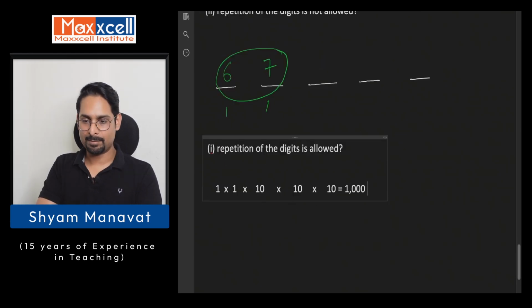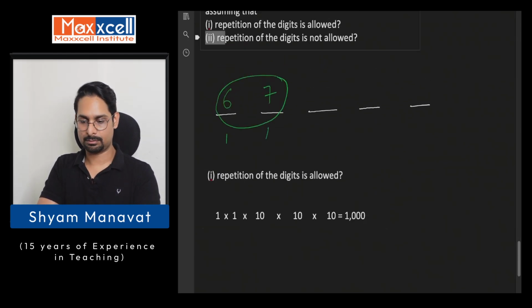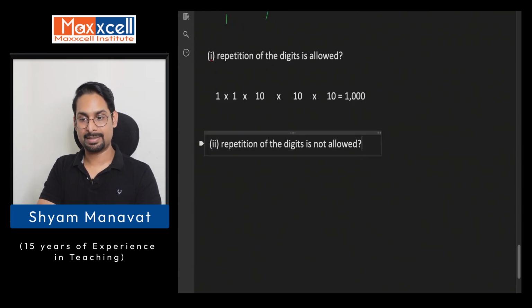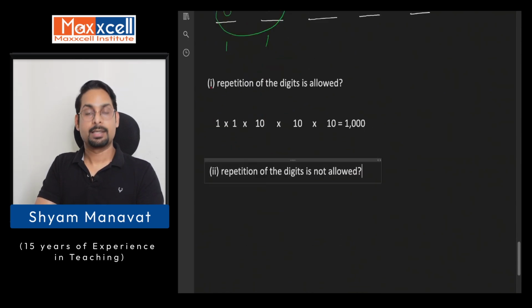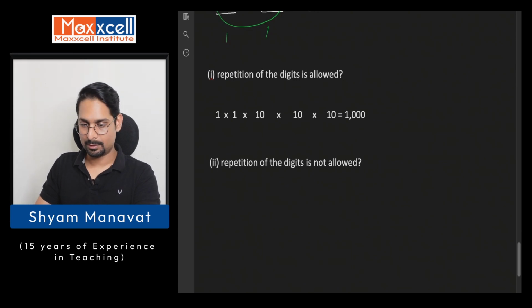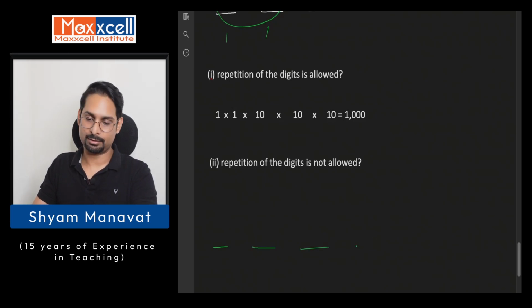Now let's look at the second set. Digits are the same. There are 0 to 9, 10 digits. Digits cannot be repeated. That means, again, now look at this. Very important. You should not find this confusing. It's a very simple concept. So it should start with 67 as the number. That means there is only one possibility here, the digit 6, and one possibility here,